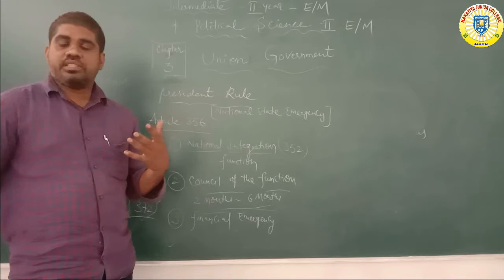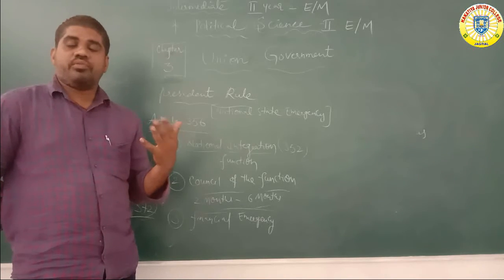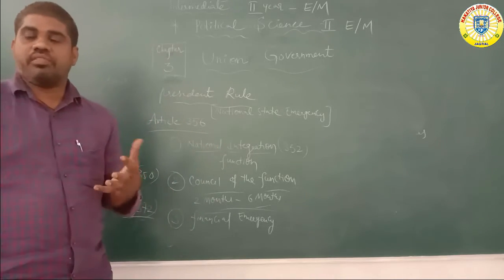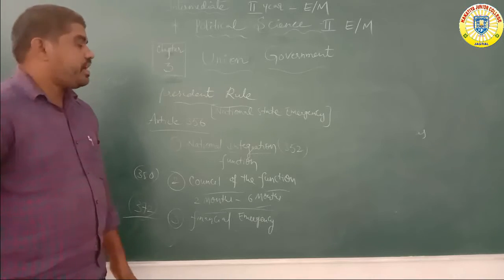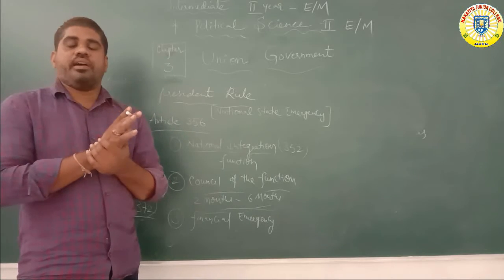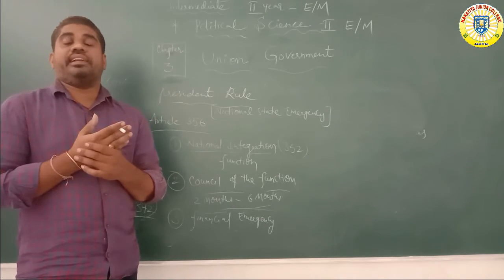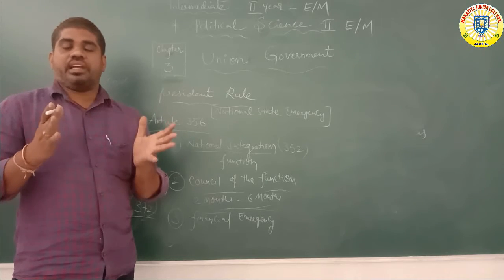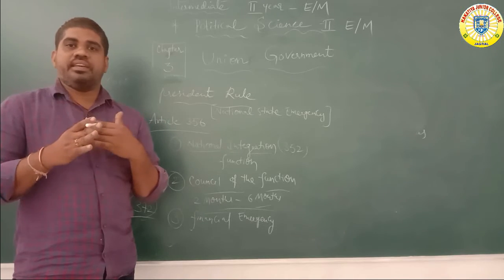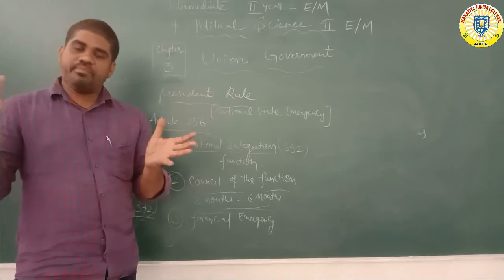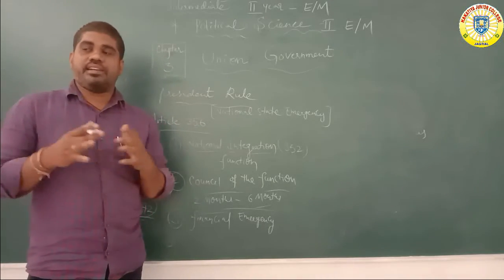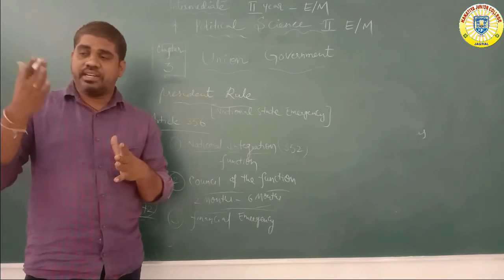Next topic, we will discuss the President's role, the President's cabinet plan, the Union Council of Ministers and their tenure. What is the main tenure of the President? How is the President elected? The President is elected indirectly. All state legislative members and Parliament members elect the President. The President is not elected directly by the people.